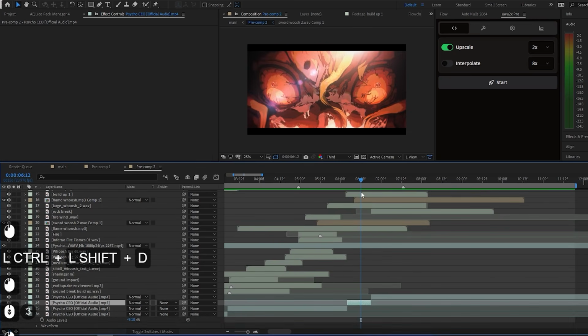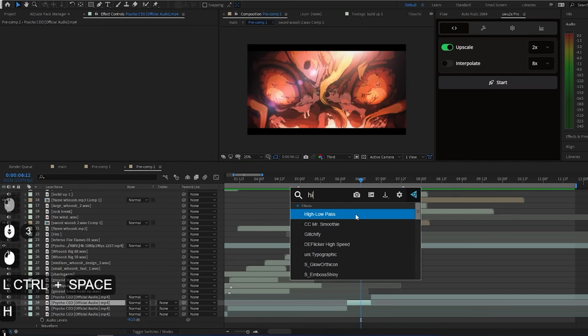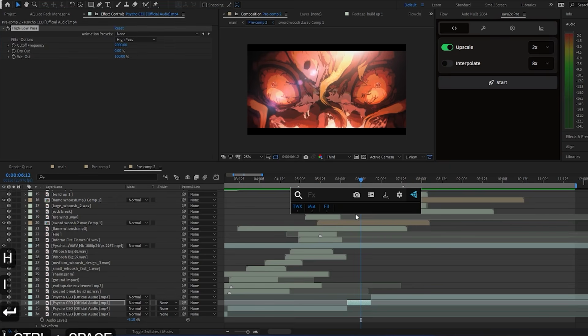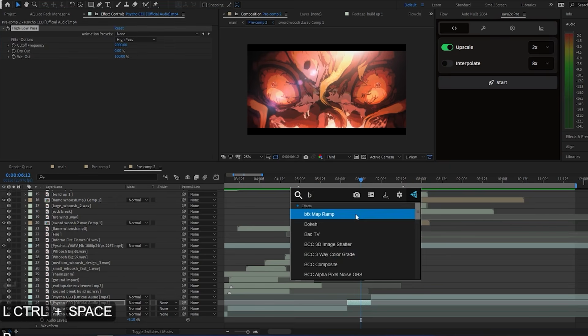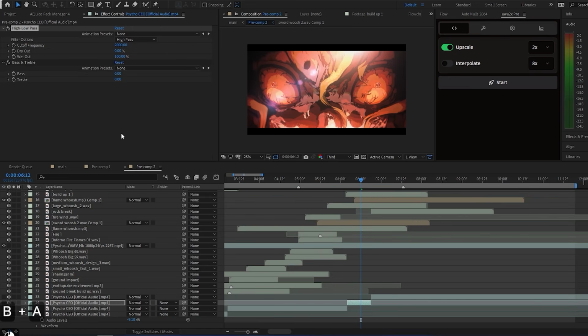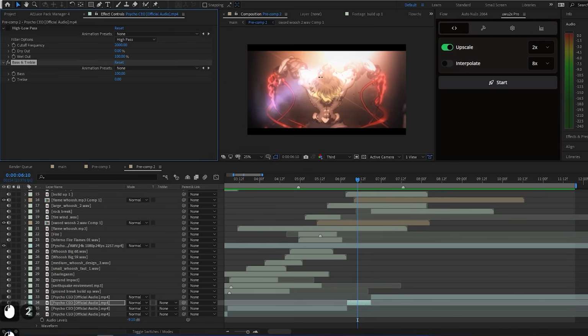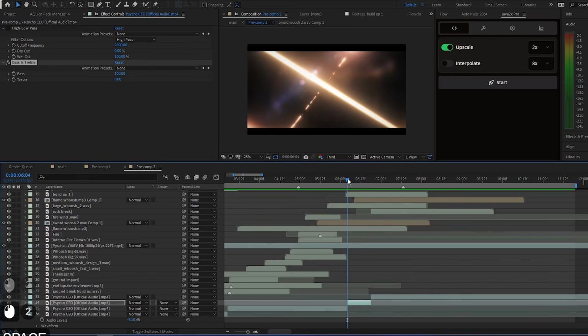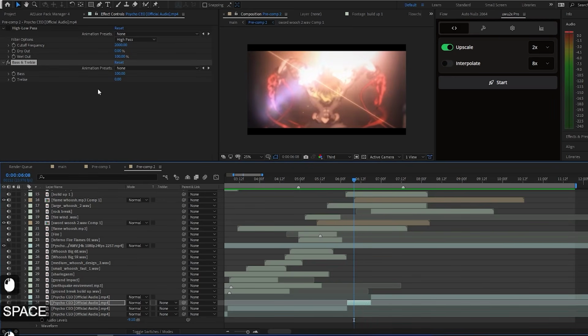Okay, now I'm gonna add high-low pass. I'm gonna also add another effect called bass and treble. Now I guess you all know what bass is. It makes your audio sound very bassy. How do I explain it? Hear it, listen to it. Okay, like it's very bassy. I don't know how to tell you, but it's bassy. Okay, you will know what I mean soon enough. So right now I'll just make it on default and enable high-low pass.